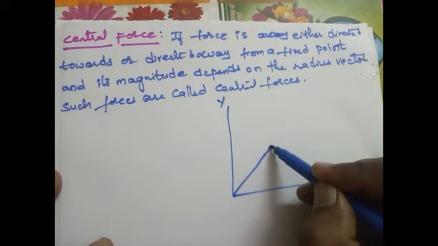F is directly proportional to q1 q2 by r square, and if we remove the proportionality sign we get F is equal to a constant k into q1 q2 by r square. This constant k can also be written as 1 by 4 pi epsilon naught, so F is equal to 1 by 4 pi epsilon naught q1 q2 by r square. This is the force acting between the two charges.